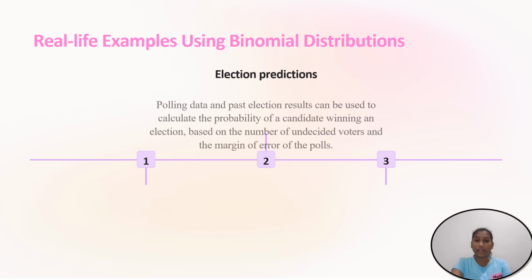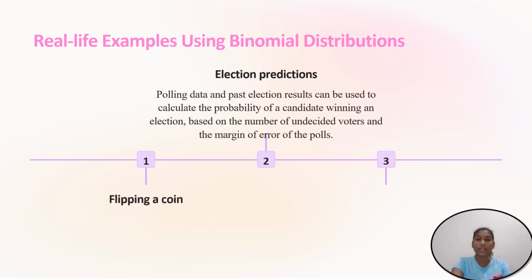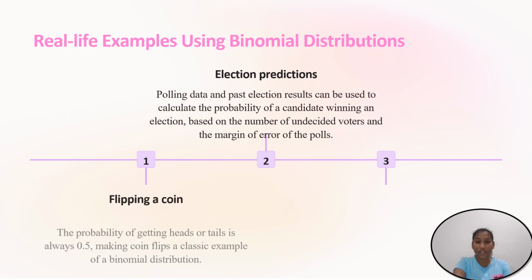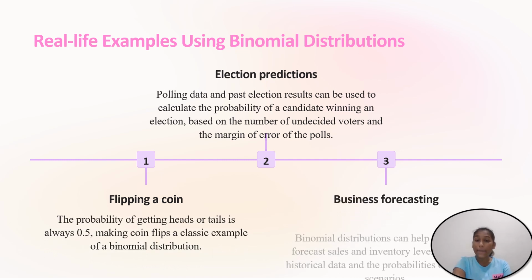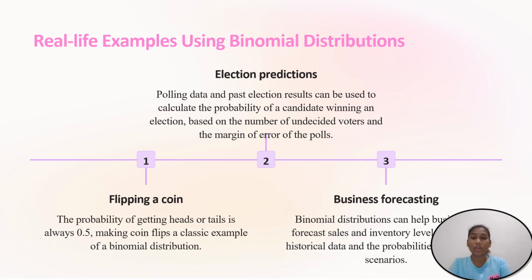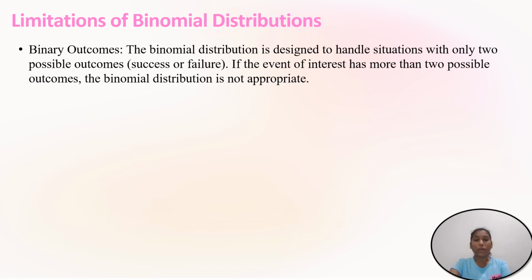Next, let us go with real-time examples using binomial distributions. Binomial distributions are used in election predictions, flipping a coin, and business forecasting. Let us see with flipping a coin. The probability of getting a head is 1 by 2. Next, in election prediction, based on the number of undecided voters and margin of error of polls, results can be used to calculate the probability of a candidate winning.